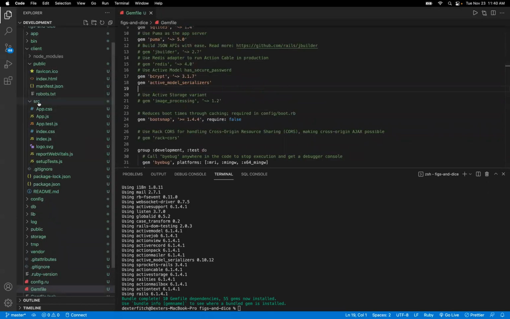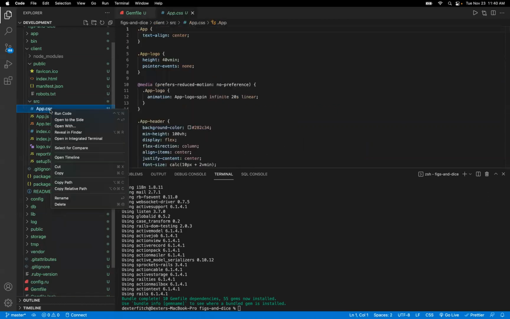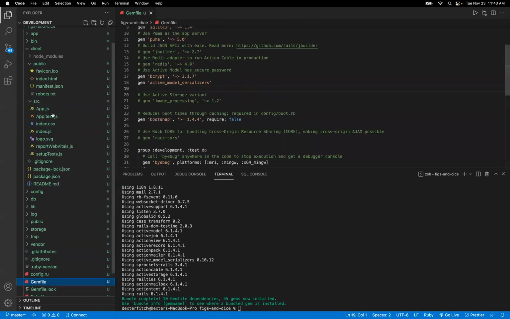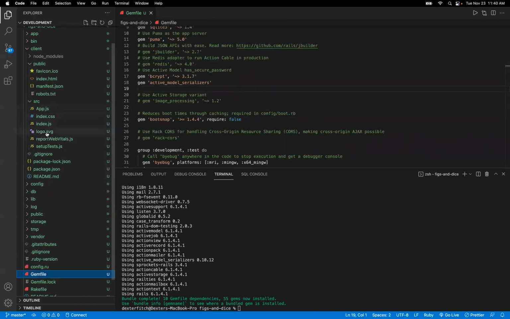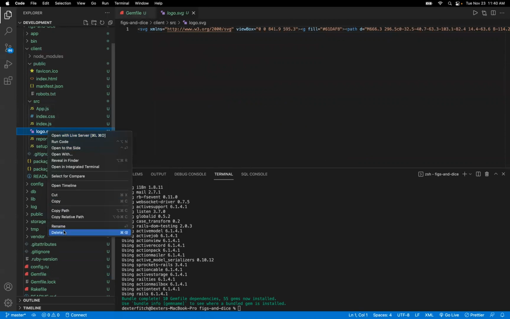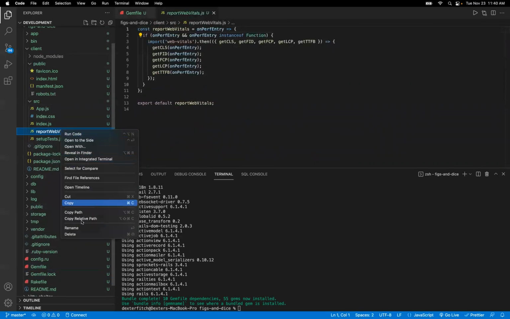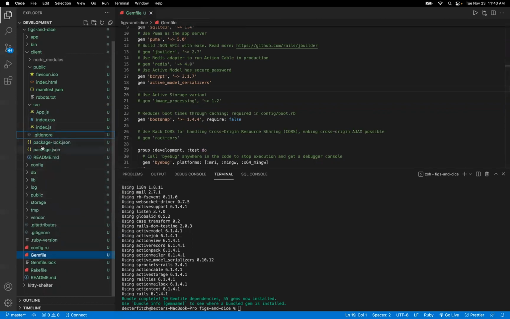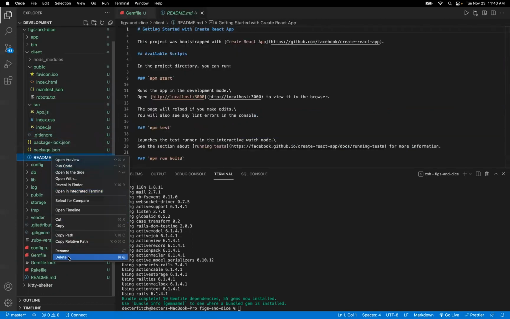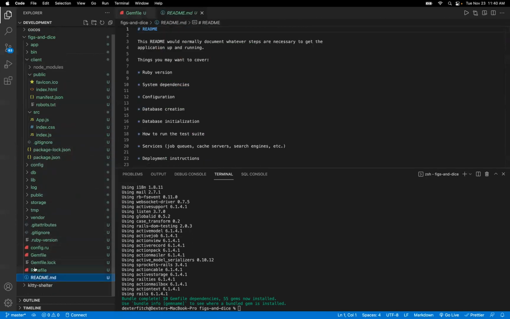Next, I'm going to clean up my source folder. I'm going to go ahead and delete app.css. I want to delete app.test.js. I'm going to delete logo.svg, as well as reportWebVitals and setupTests. Those all get deleted. You can also safely delete the README because you've already got your top level README that's going to handle the description of your application for you. So we don't need two READMEs here, just one on the top level.